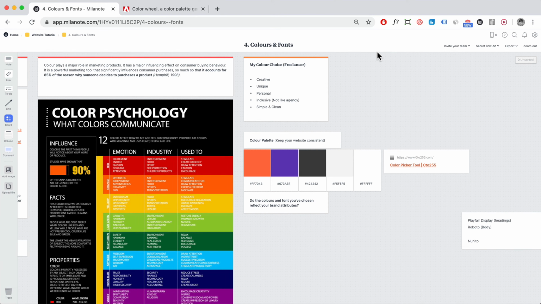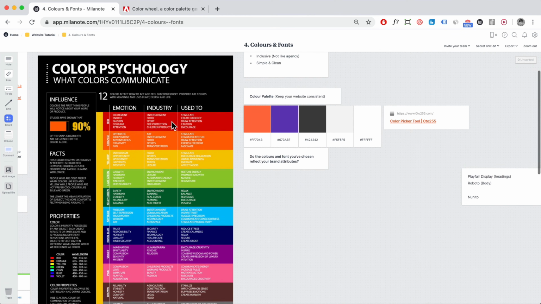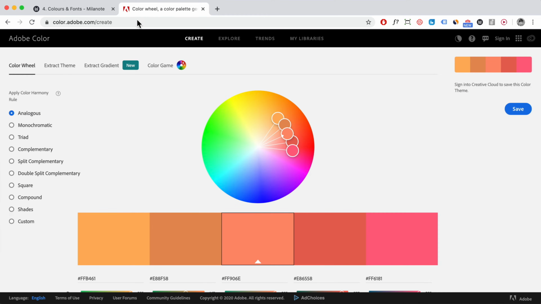So what you want to do is look at color psychology, and you can use it as a guide to choose your colors. And then you can go to a website called color.adobe.com. So it's another Adobe product, right? And you can use the color harmony rules over here, and you can drag this, and it's going to help you select a really nice color palette.